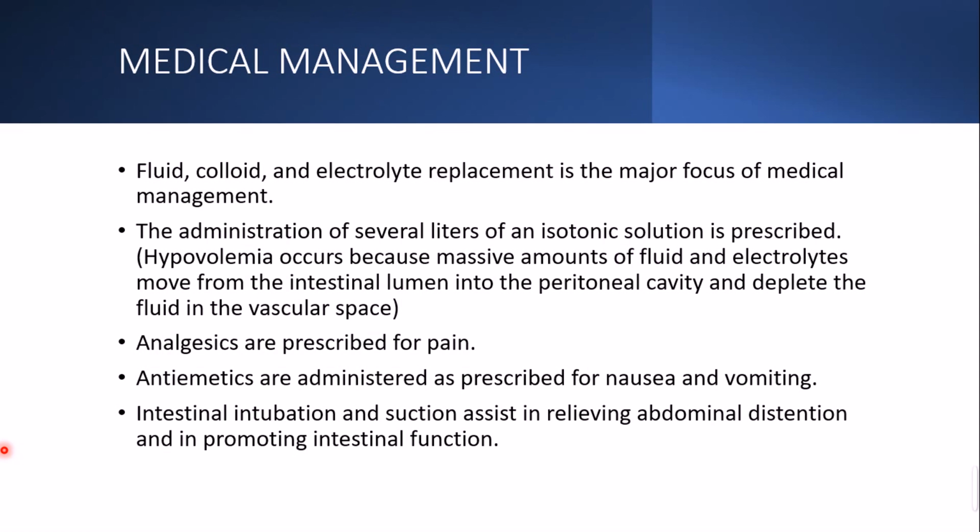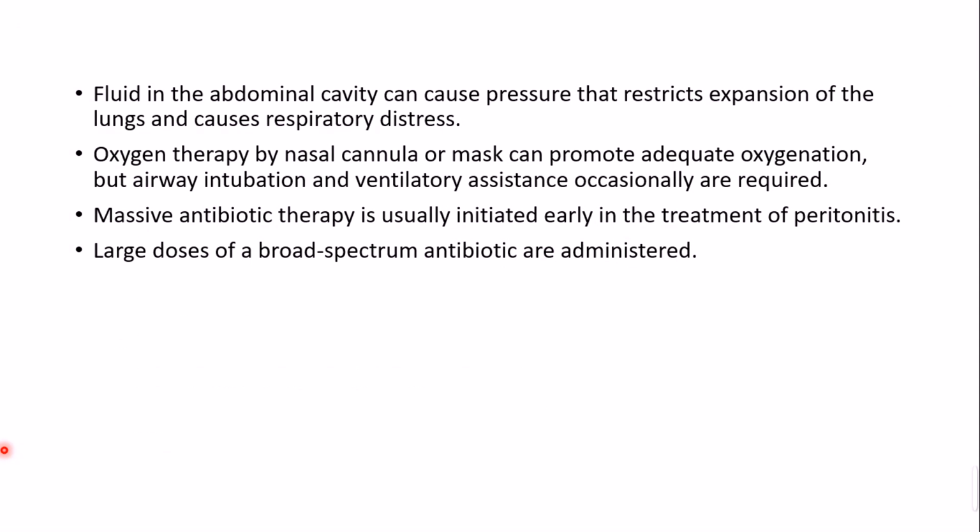Okay, so the fluid in the abdominal cavity can cause pressure that restricts expansion of the lungs and causes respiratory distress. Just imagine how in pregnancy the woman's womb increases day by day, enlarges, and ultimately reaches the diaphragm, right? That is happening because a baby is growing inside a mother's womb.